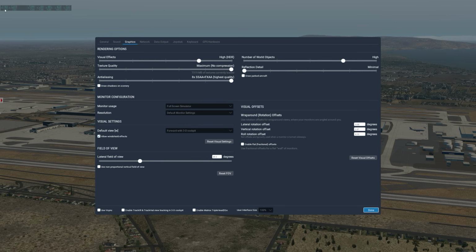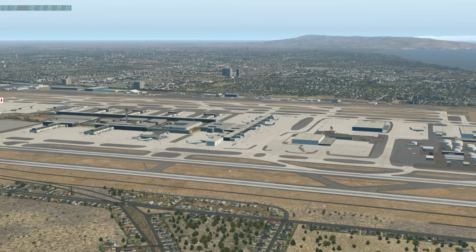We're getting about 42, 43, and I'm going to move this all the way to maximum. Now we have the number of world objects set to maximum, and as you can see, there are a lot more trees, a lot more buildings, and more traffic, and we are at about 35, 34 frames from 43 frames. So about 9 frames lost again.